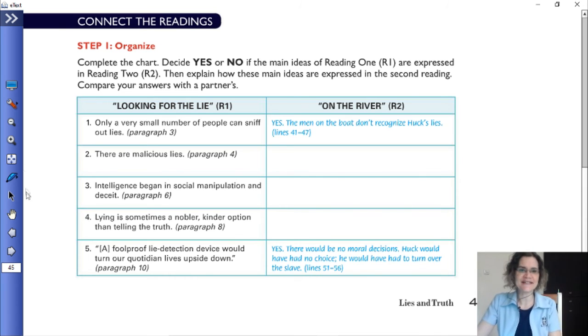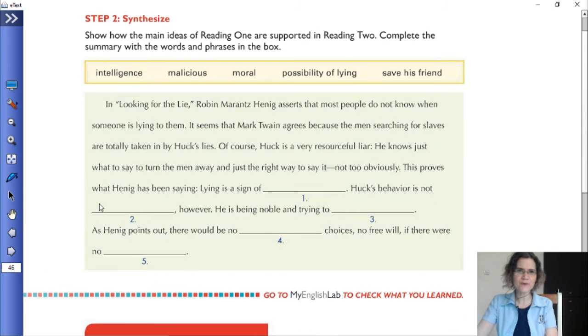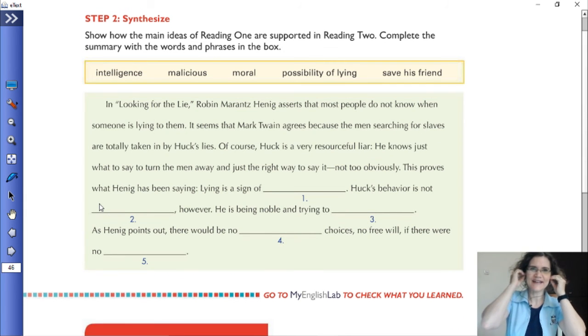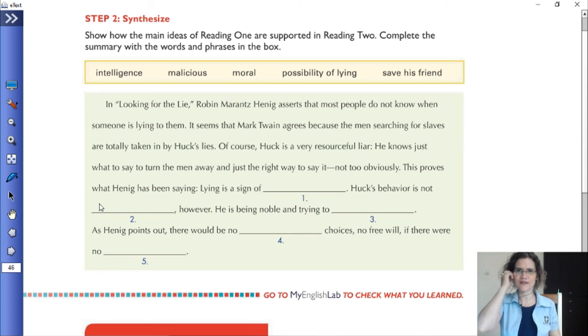Now, having connected and collected all that information from Reading 1 and 2 brings us to step 2 of synthesizing, where we're going to use that information to create something new. In this case, you're going to complete a paragraph. Show how the main ideas of Reading 1 are supported in Reading 2. You're going to complete a summary with the words and phrases in the box: intelligence, malicious, moral, possibility of lying, and save his friend. This is basically creating and completing a paragraph. You can pause your video to do step 1 and step 2. Go ahead.